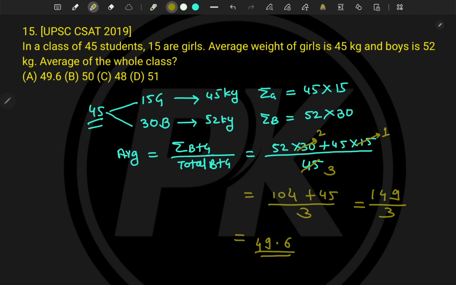And what is the nearby average? Directly the option is given, 49.6. Here also, if there is no perfect division, because 1 plus 4 is 5, 5 plus 9 is 14, which is not divisible by 3, you can start looking at the decimal numbers, and only one option is given, and hence you can tick that option. So this is the overall class for average.